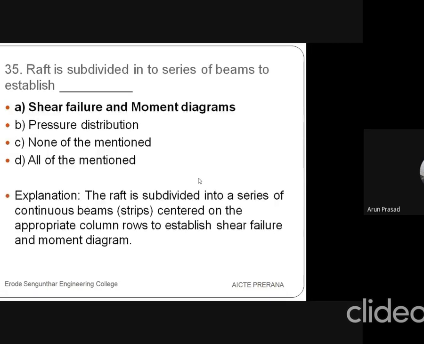So the answer is shear failure and bending moment. Shear failure is nothing but shear force. While designing, we draw the shear force diagram and the bending moment diagram. So the raft is divided into a series of continuous beam-like strips, centered on the appropriate column rows, to establish shear and moment diagrams.